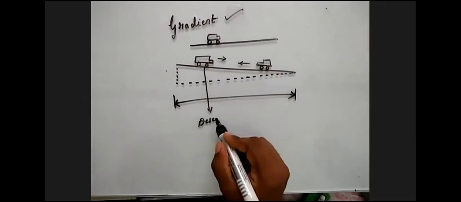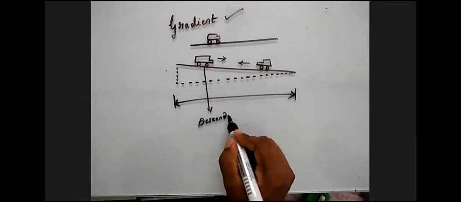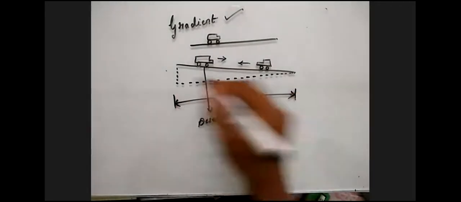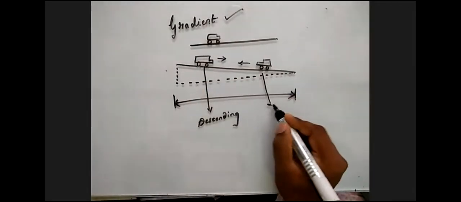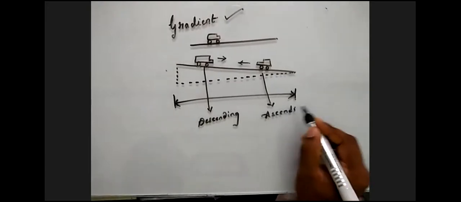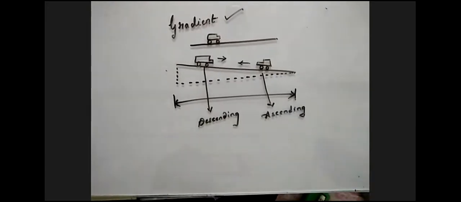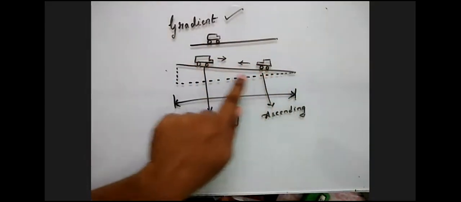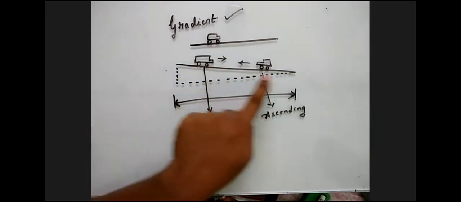Descending means it is declining downwards. And this is called ascending. One is called the descending gradient and the other is called the ascending gradient. Simply saying, this is down gradient and this is up gradient, because the gradient is climbing up. Here the gradient is down.